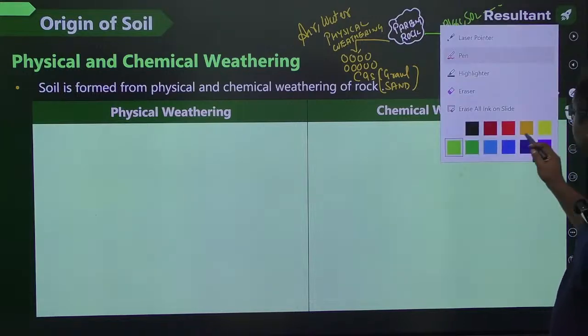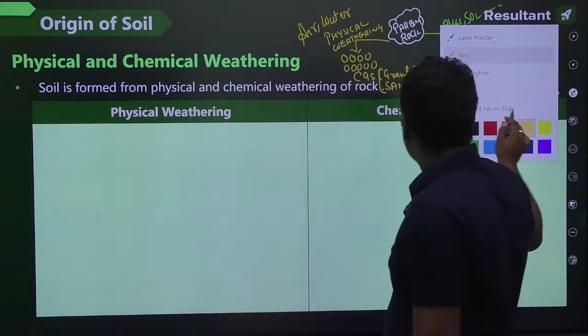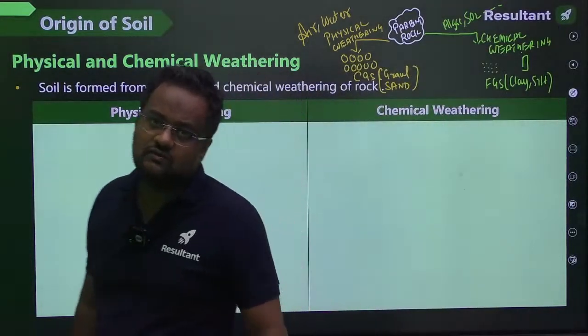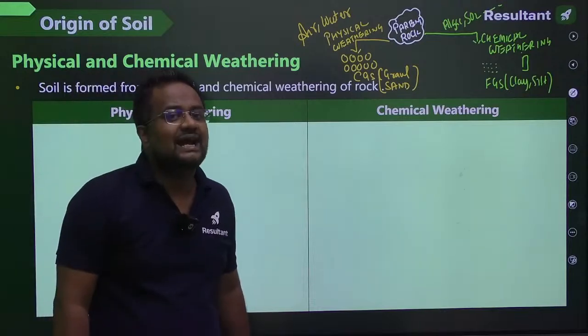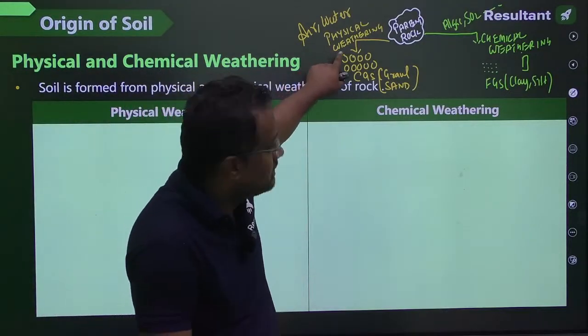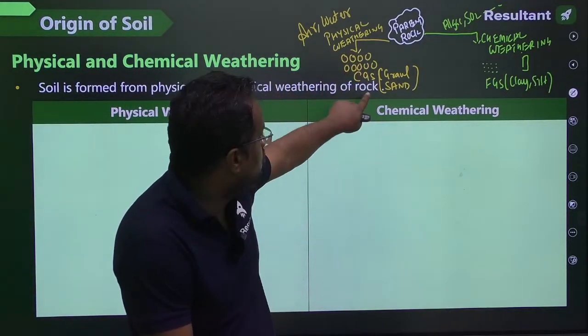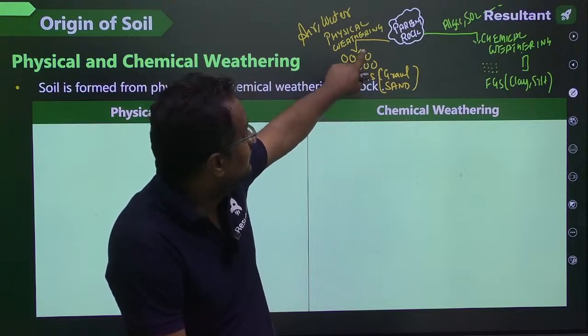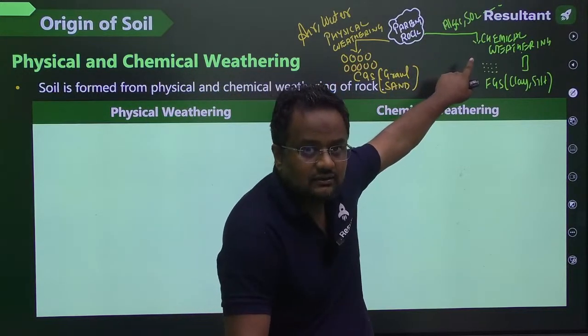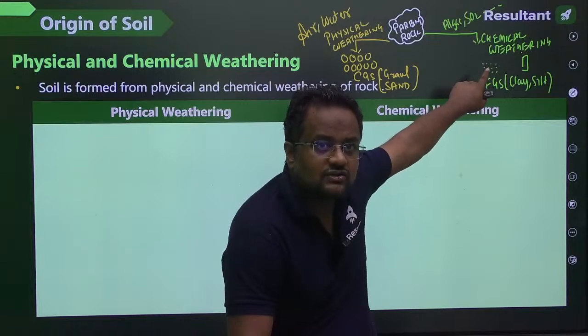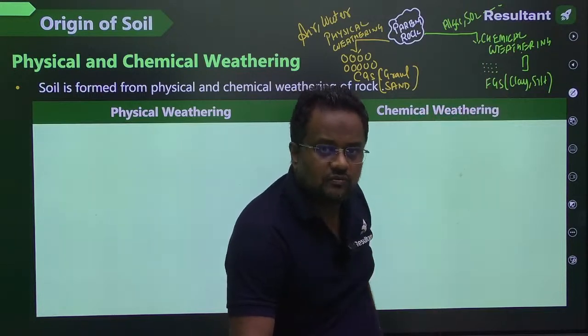So if for hundreds of years the parent rock is attacked by air or water or any other physical agency, coarse grain soils are formed. If the rock is attacked by algae or some chemicals, sulfur dioxide, then fine grain soils are formed, clay and silt.